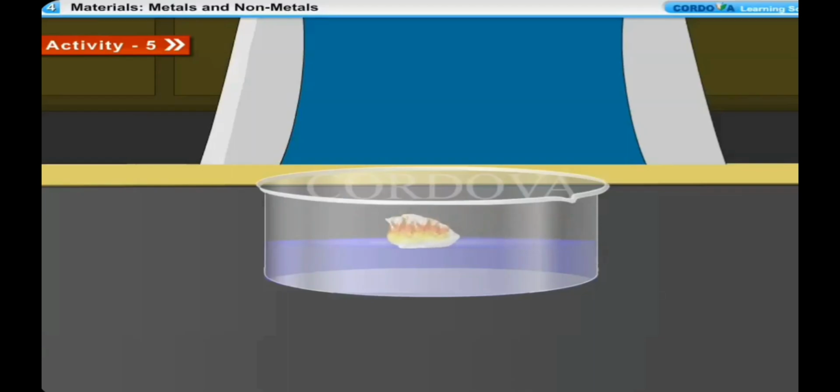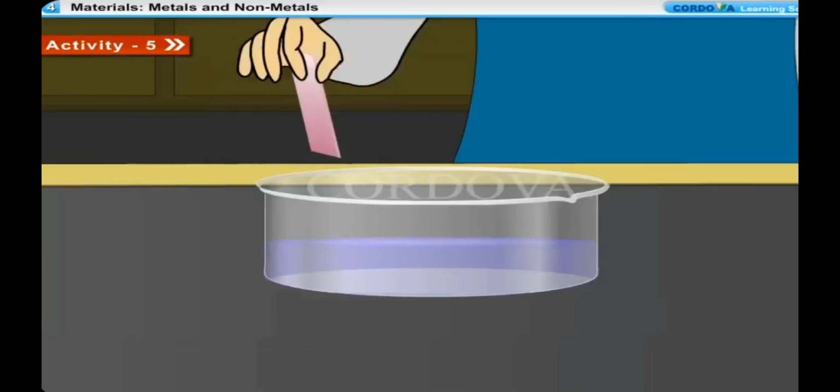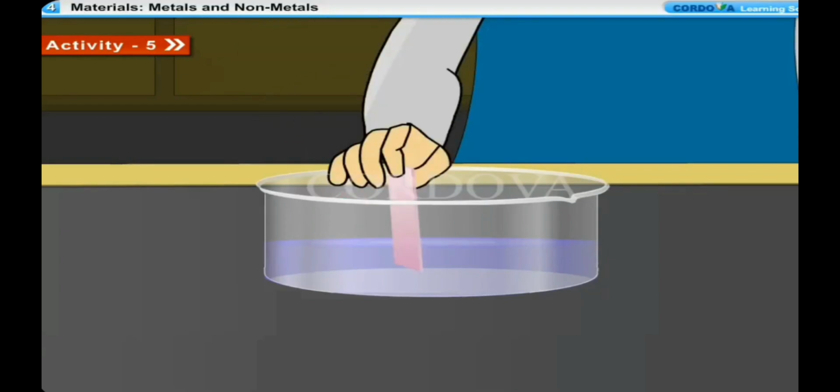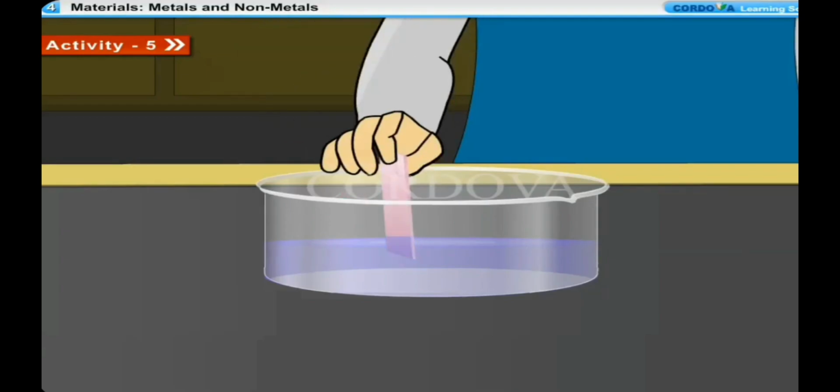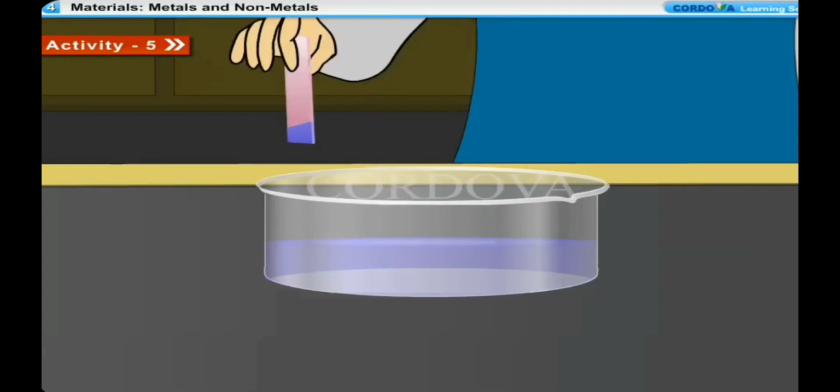It burns with a golden yellow flame. The solution becomes hot. This is because the heat evolved in the reaction melts the sodium metal and the hydrogen gas produced catches fire. After this reaction, if this solution is tested with blue and red litmus paper, the red litmus paper turns blue. This shows that the solution is basic in nature.